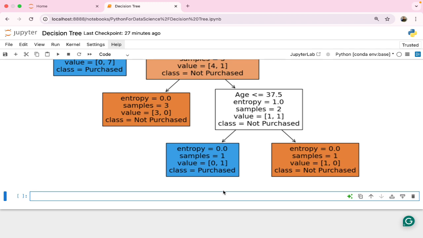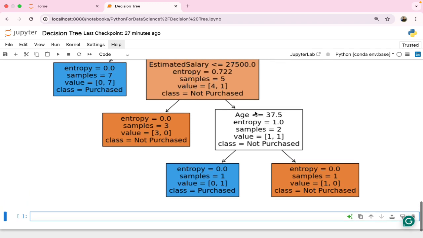Samples means how many data points reach this node. In this there are two data points which have reached this node. Here in samples there are 3. In samples you can see only one and only one, which means one person is there, male or female, who purchased, and one value is there.